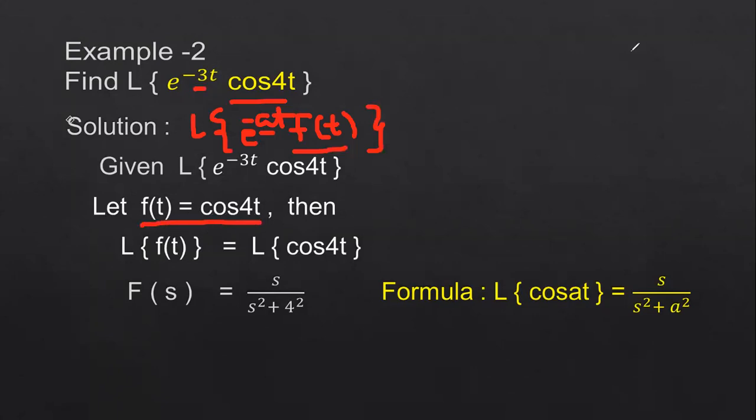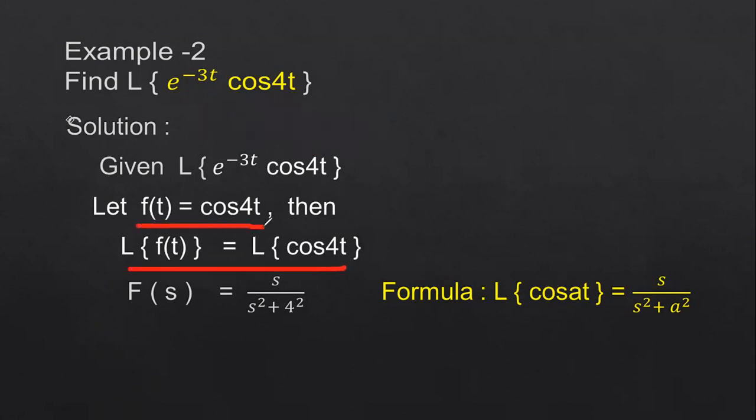Then applying Laplace transform on both sides, for this f of t function, you will get Laplace transform of f of t is equal to Laplace transform of cos 4t. This is the same as the formula for Laplace transform of cos at, where in place of a we have the value 4. Laplace transform of cos at is given as s by s square plus a square.